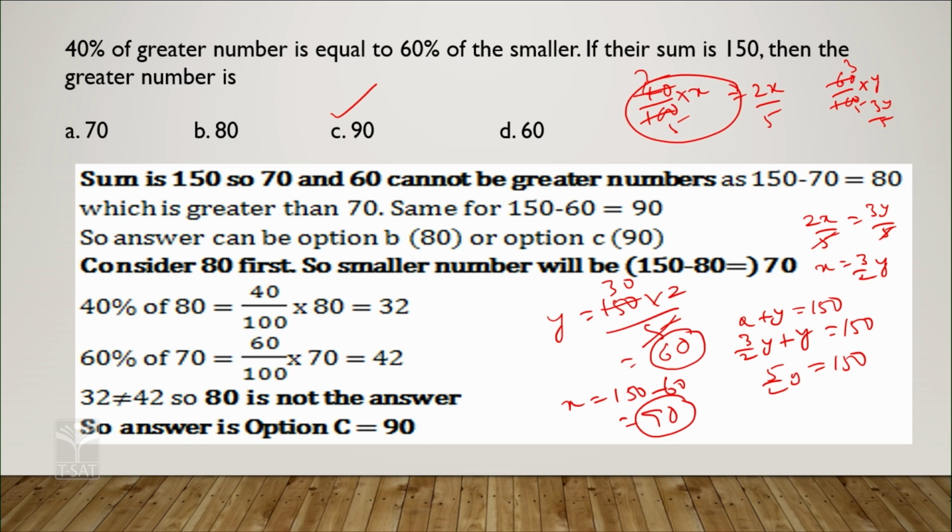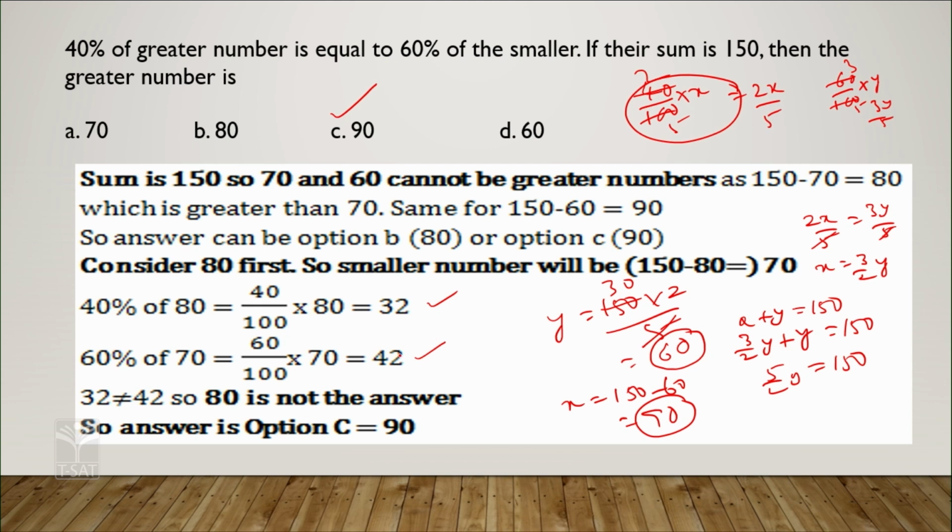Now, we will take 80 first. Clear? See, which is greater, 90? So, we will take the first one as 80, the greater number. We can calculate 40% of 80, which is 32, and 60% of the smaller number, which should be 70, is 42.